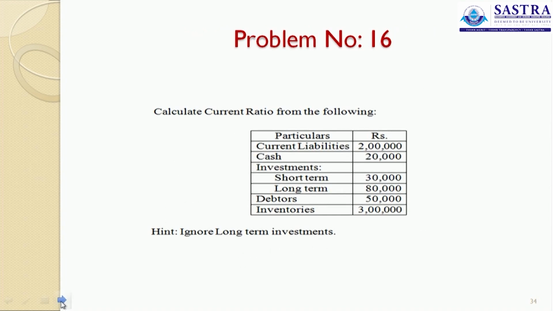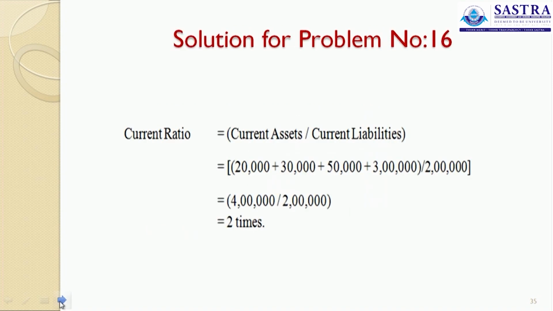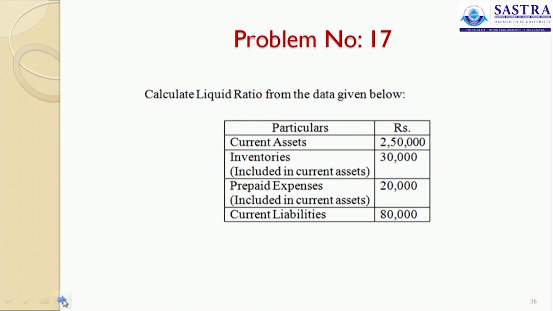Now, calculate current ratio from the following. Ignore your long term investments. Then we have cash, then short term investments, debtors, inventories. Current liabilities is 2 lakhs. Now, we can calculate your current ratio as usual, current assets divided by current liabilities. It is 2 times. Your current asset is 2 times of your current liabilities.